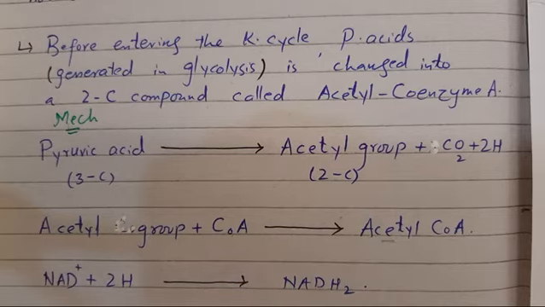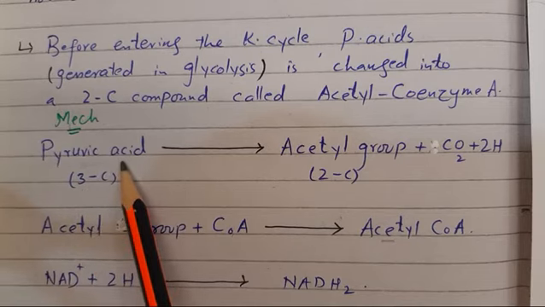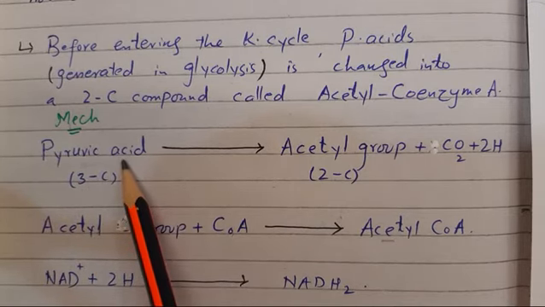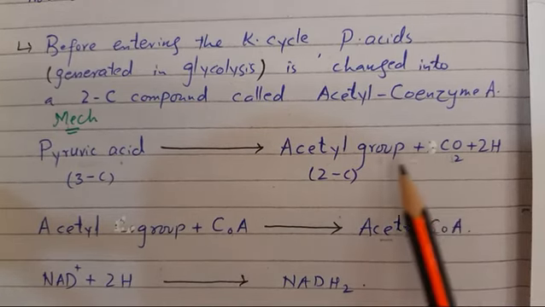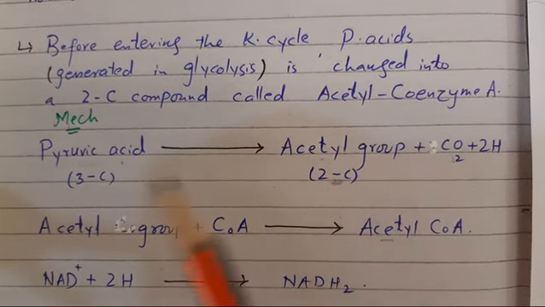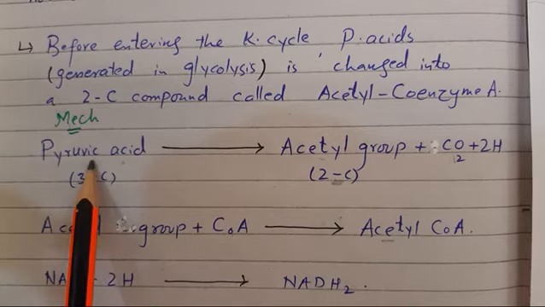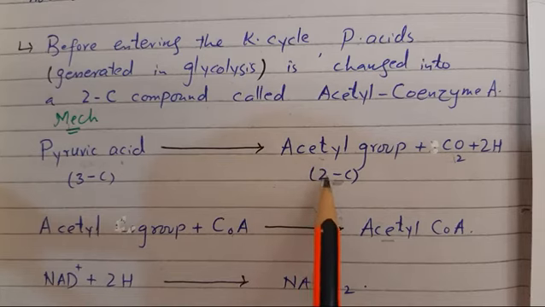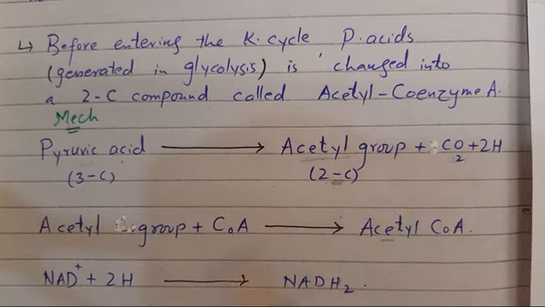Before entering the Krebs cycle, pyruvate, which is a 3-carbon compound, is oxidized to carbon dioxide and a 2-carbon molecule called the acetyl group.